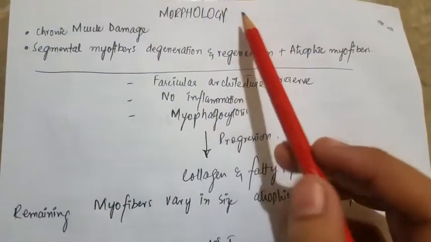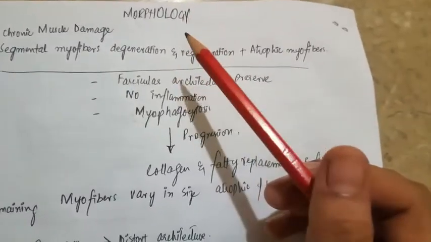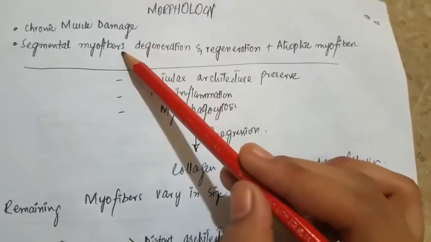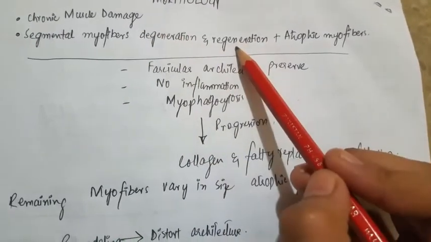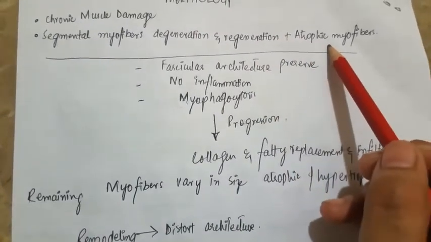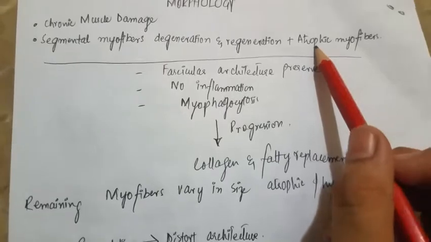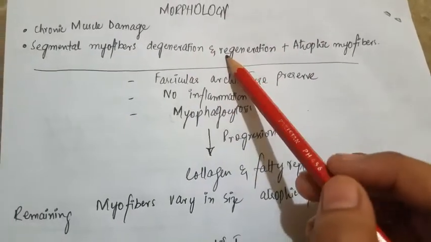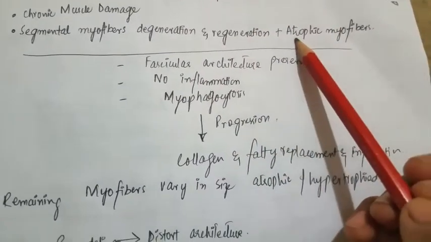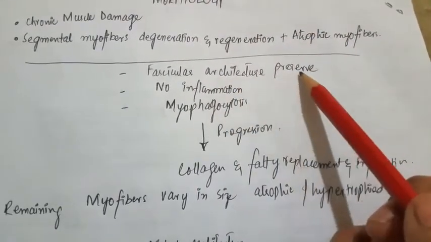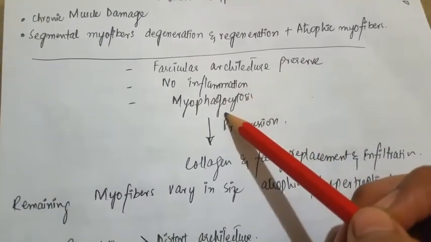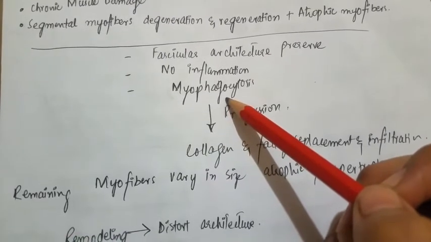Now come to the morphology. Because of the influx of calcium, there will be chronic muscular damage, segmental fiber degeneration as well as regeneration, and the myofibers will become atrophic. But this is the very earliest stage, in which there is damage, degeneration, or atrophy. The fascicular architecture will remain preserved. There will be no inflammation but presence of myophagocytosis.